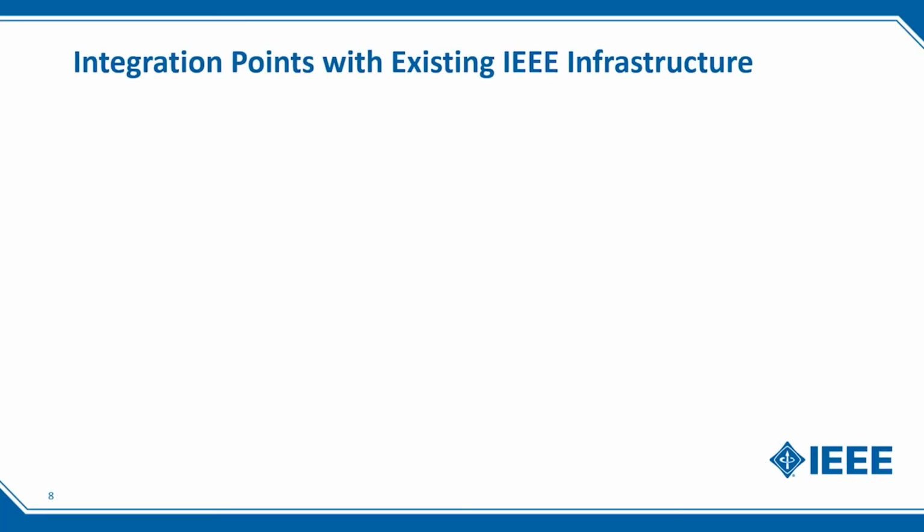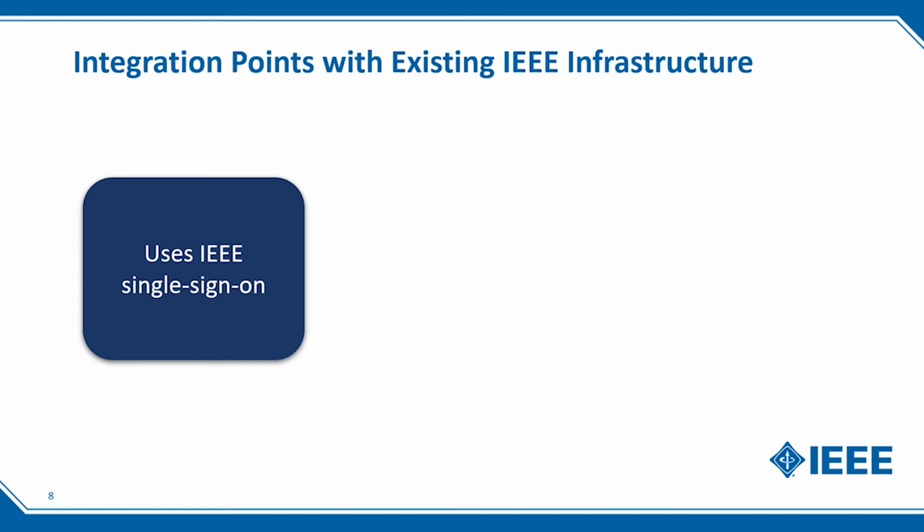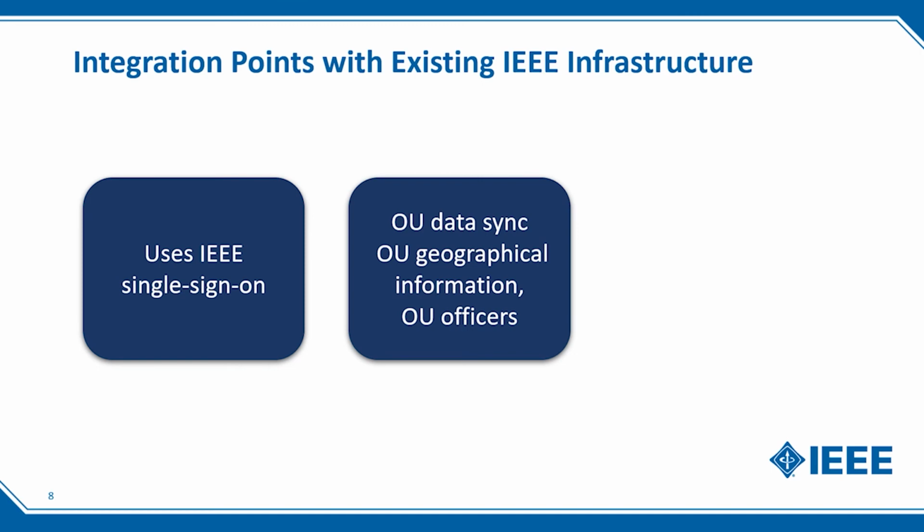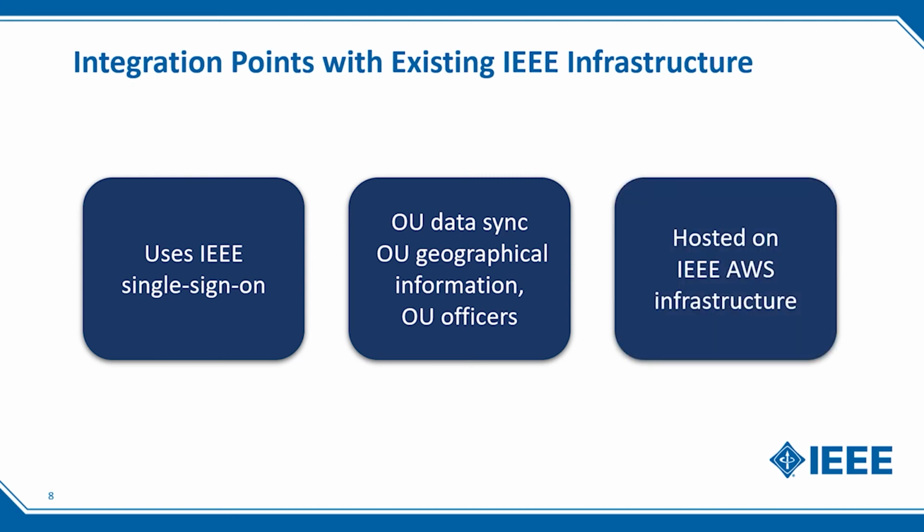IRP is already integrated with some of the IEEE IT infrastructure. The IRP portal uses the IEEE single sign-on, which means that you can log into the portal using your IEEE account username and password. The data of organizational units, such as the geographical data and officer information, are synced with vTools, officer reporting, and OU Analytics. Also, the platforms are hosted in IEEE AWS infrastructure so that they comply with all the technical and security requirements.